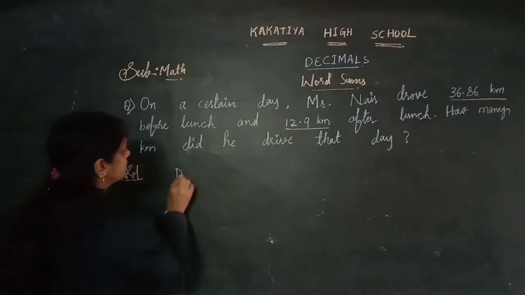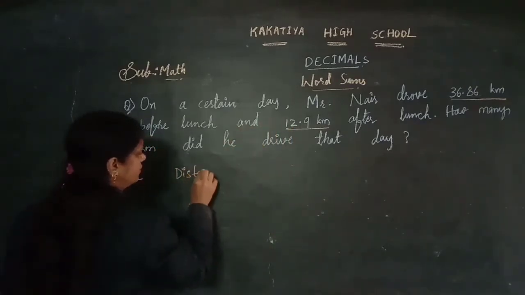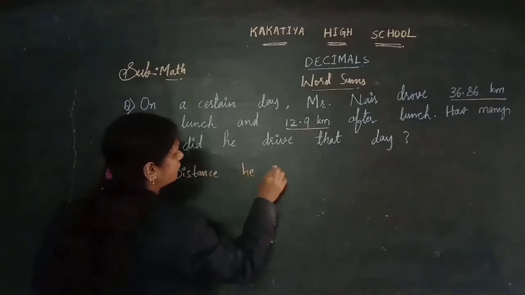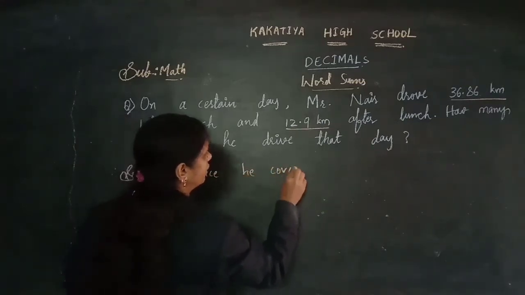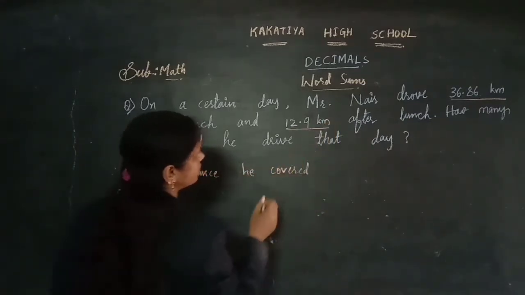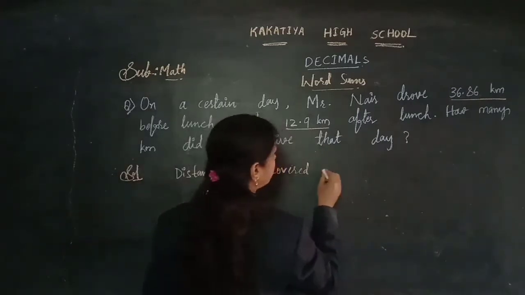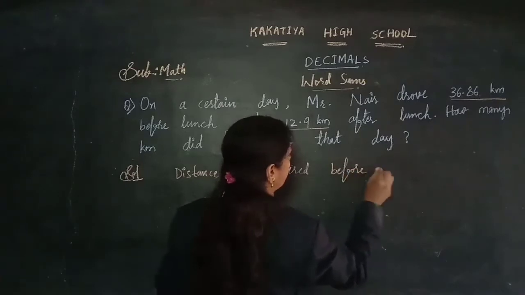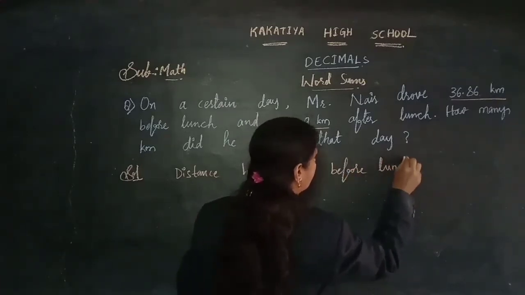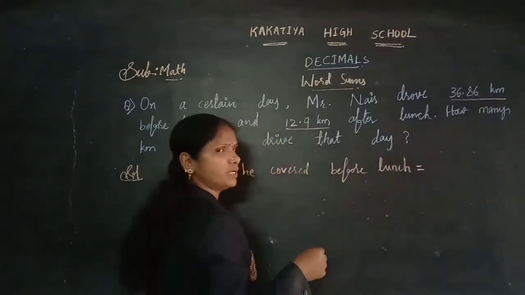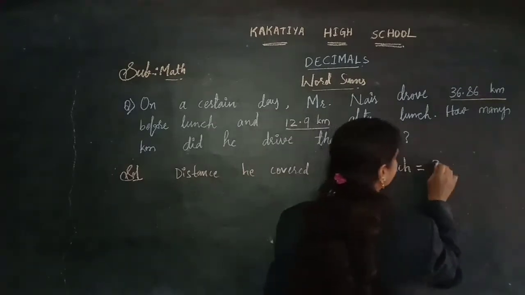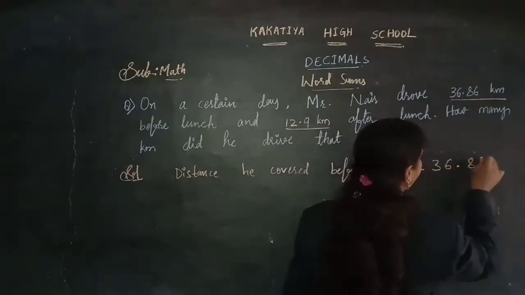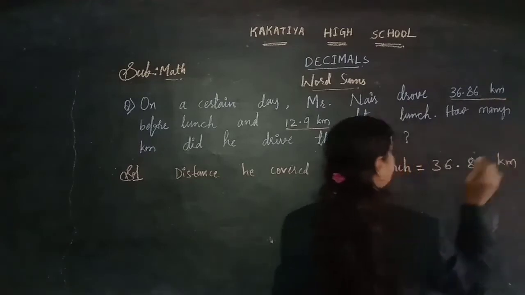So distance he covered, Mr. Nair, children, he covered before lunch. Before lunch, how many kilometers he drove here? 36.86 kilometers.